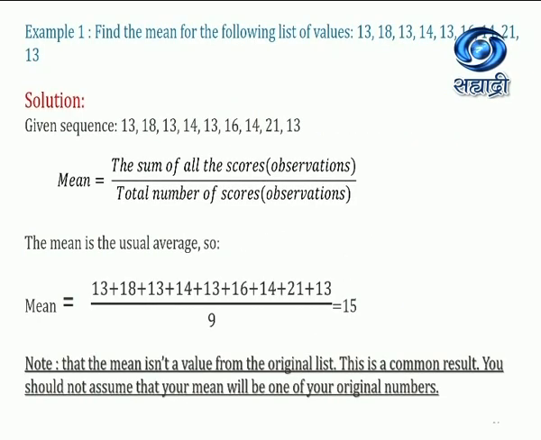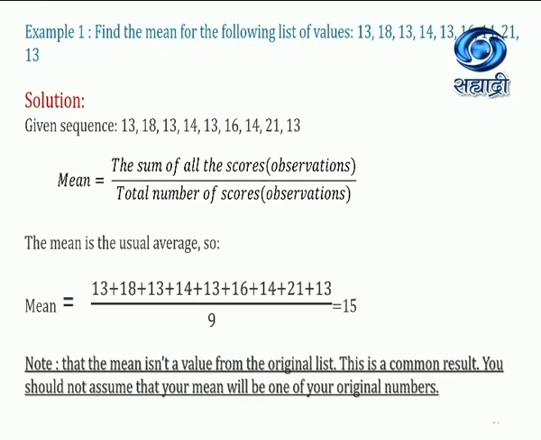Let's take one example. Find the mean of the following list of values: 13, 18, and so on till 13. We have 9 records here. How are we going to solve it? We have to use these observations and find the mean. The sequence given is 13, 18, 13, 14, 13, 16, 14, 21 and 13.